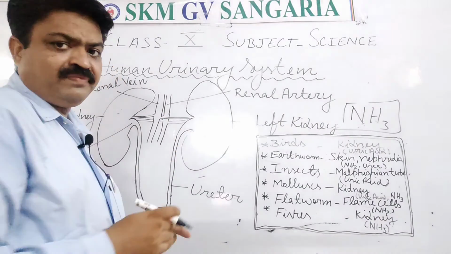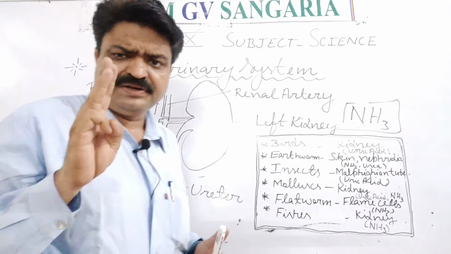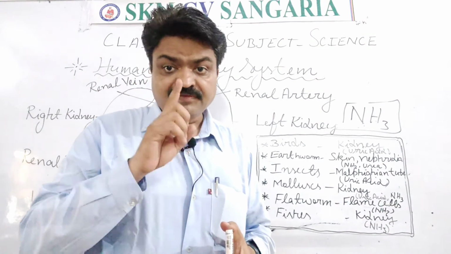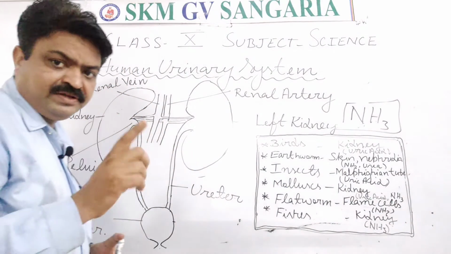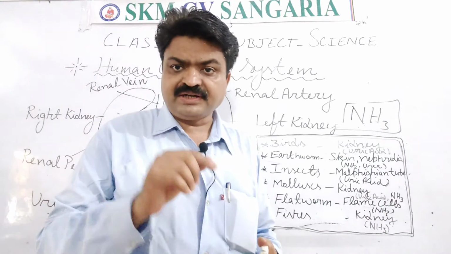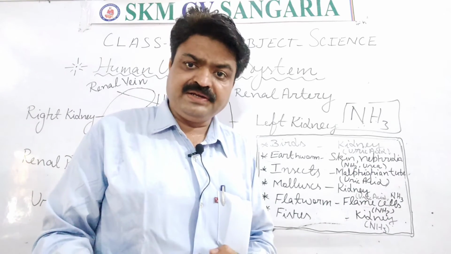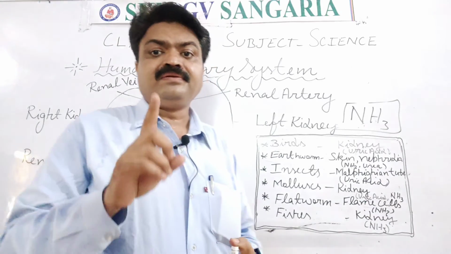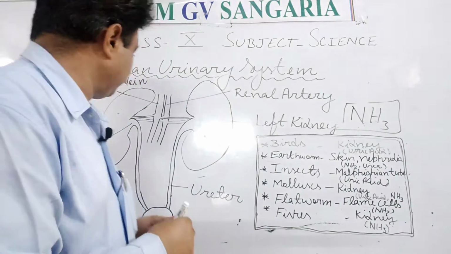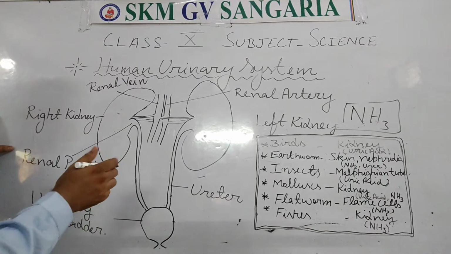Now the kidney has three different parts. The first part that makes its outer covering is the cortex. Second is the medulla, and third is the renal pelvis. So what is the cortex, student?